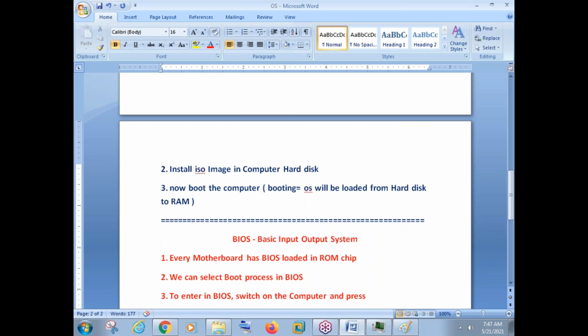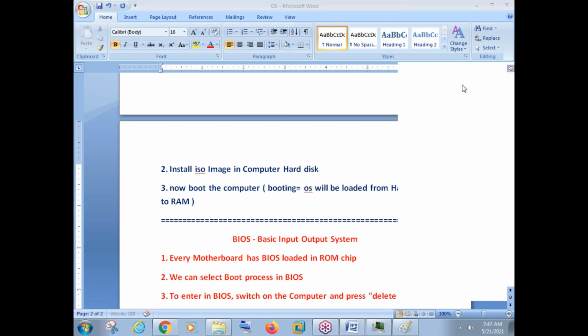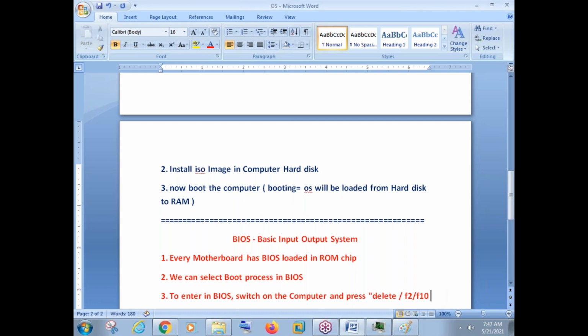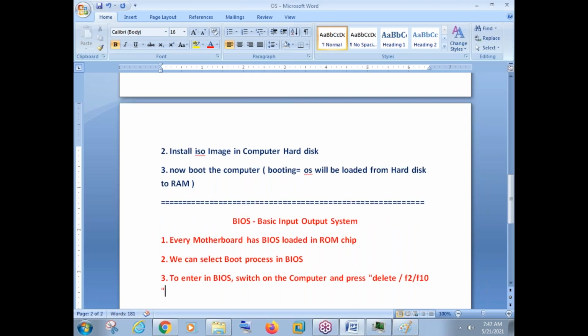To enter in BIOS, switch on the computer and press the delete key, or F2 key, or F10 key. It can be the delete button, or it can be F2 or F10. It depends on the company actually.